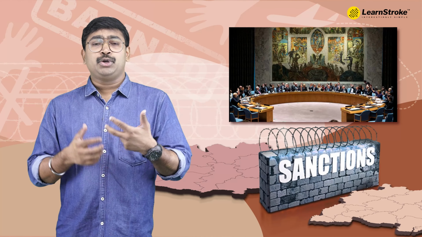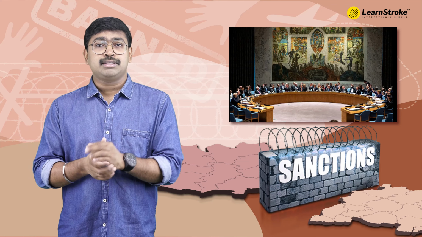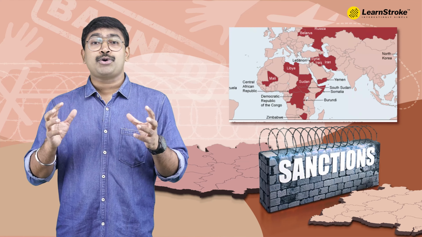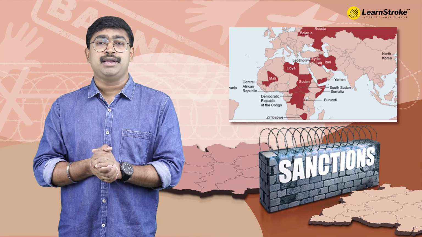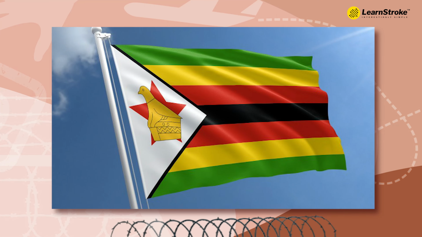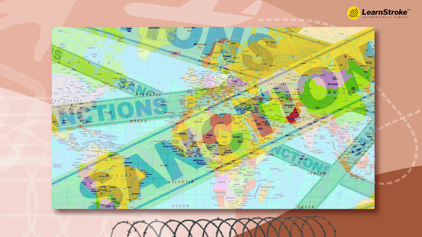After that, even the United Nations Security Council has imposed a lot of sanctions, over 40 sanctions in different parts of the world, first putting a sanction on Zimbabwe. Many of the sanctions were taken back, and even more than 14 to 15 sanctions still exist in many countries. So that is the history that has gone into this.